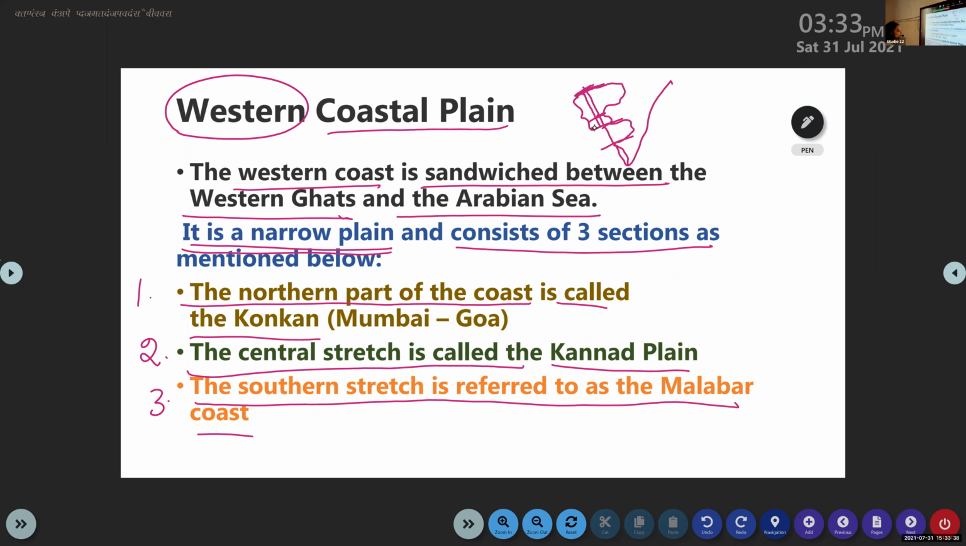Then the central part is known as Kannad plain, that is related to Karnataka, and the southern stretch or southern part of this coast is known as Malabar coast. Malabar coast is also known as Kerala coast. Southern stretch is referred to as the Malabar coast. Children, please copy this point.